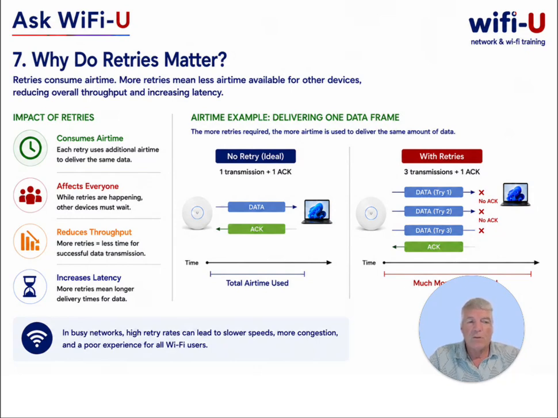And remember, while those retransmissions are occurring, other devices sharing that channel are also waiting for their airtime. So high retry rates don't just affect one client, they can reduce the overall throughput for the entire group of devices on that channel.